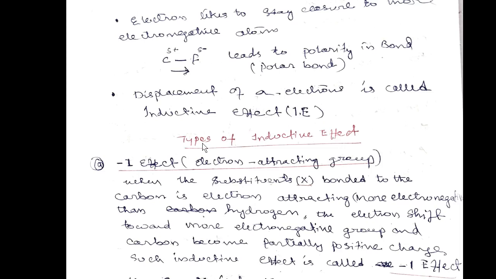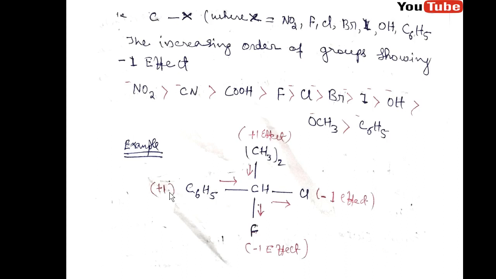The inductive effect is of two types: the minus I effect and the plus I effect. So what is the minus I effect? Before I explain, please watch this structure. This is not a complete or balanced structure; here I'm just showing carbon, hydrogen, and fluorine. Carbon is tetravalent, but I'm just adding H. So don't get confused. This is just to explain the concept.